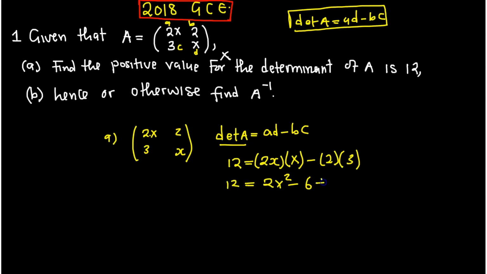Now the additive inverse of this 6 is that you add 6 on the other side, or you can say when 6 crosses the equal sign, it becomes positive. I can choose to write it starting with the left side, which is what most of us are used to. So 2x squared minus 6 equals 12.